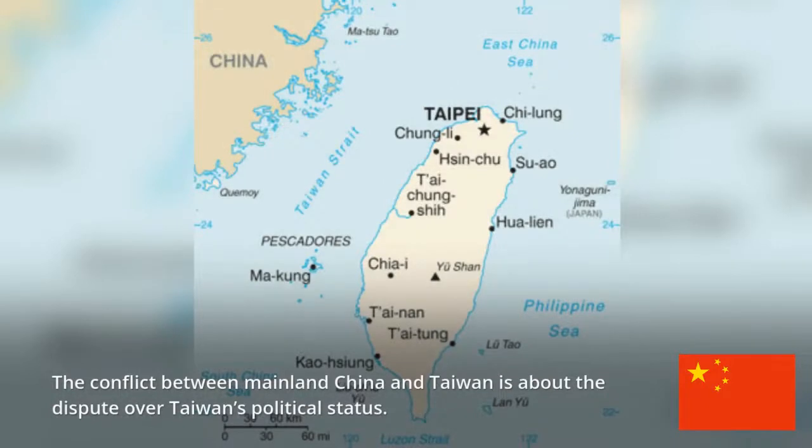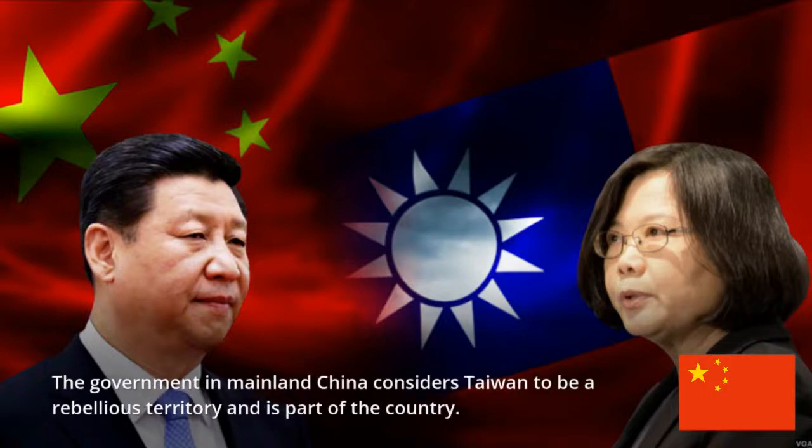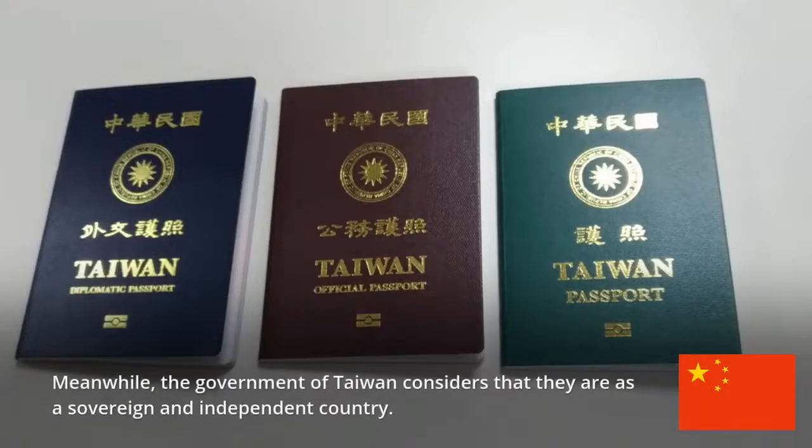The conflict between mainland China and Taiwan is about the dispute over Taiwan's political status. The government in mainland China considers Taiwan to be a rebellious territory and part of the country. Meanwhile, the government of Taiwan considers that they are a sovereign and independent country.